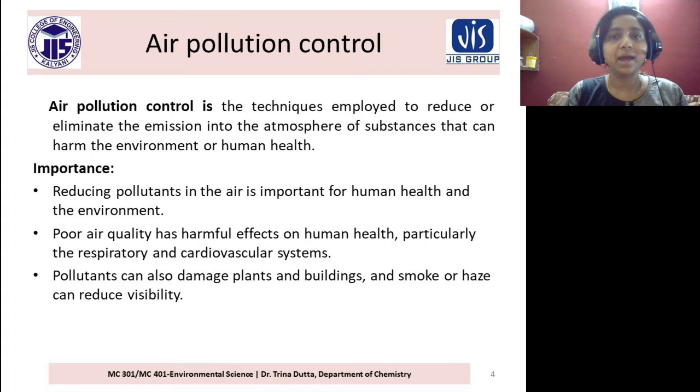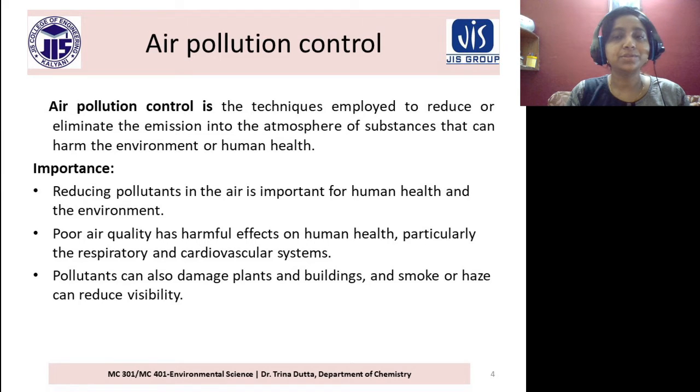Already we have learned it before. There are different pollutants you have learned, like primary pollutants: CO, CO2, SO2, NO2. All these are primary pollutants which are coming directly from the industry or automobile exhaust. And the secondary pollutants like ozone, formaldehyde, PAN, all these are secondary pollutants.